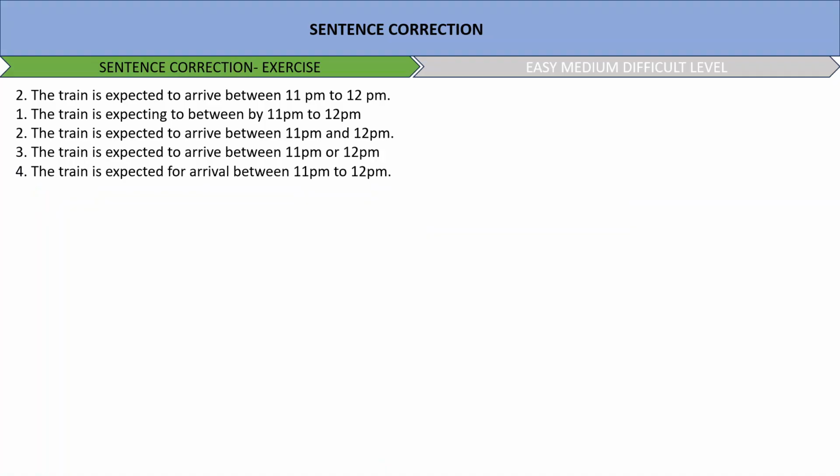Next, the train is expected to arrive between 11 p.m. to 12 p.m. You have to choose which one of the following is more appropriate. The correct answer is the train is expected to arrive between 11 p.m. and 12 p.m. Between is followed by and, so it will be between and. Between 2 is definitely inappropriate, so we are only left with option number 2.